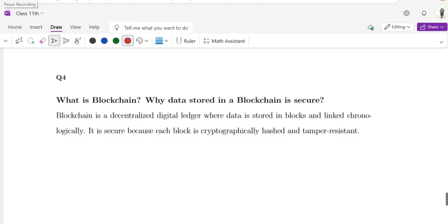Question number 4. What is blockchain? Why is data stored in blockchain secure? Blockchain is a decentralized digital ledger where data is stored in blocks and linked chronologically. It is secure because each block is cryptographically hashed and tamper resistant.